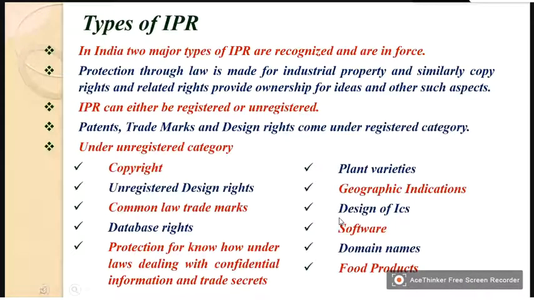So they are basically these things: plant varieties, design of integrated chips, software, domain names. So these are the additional things that appear here.